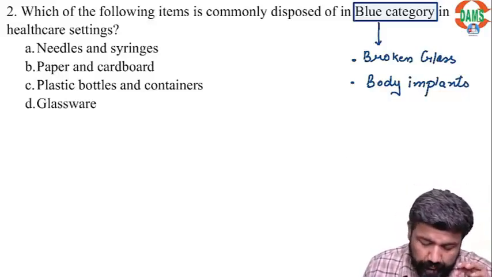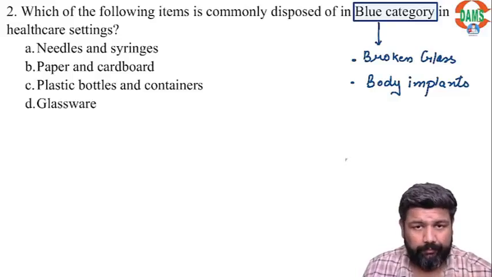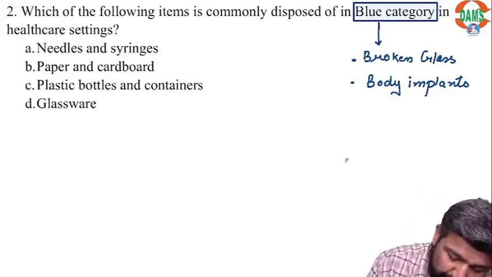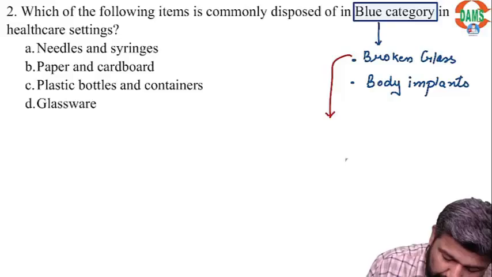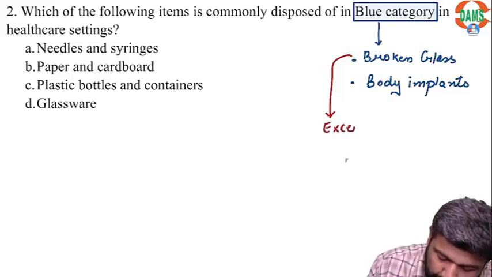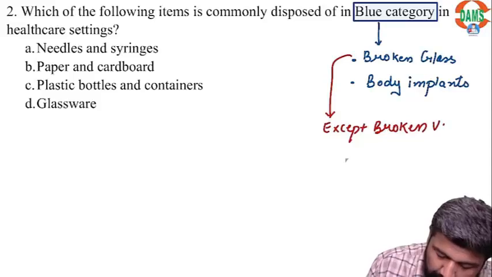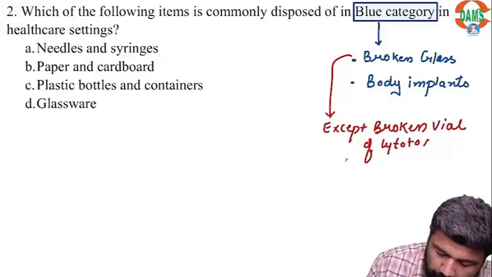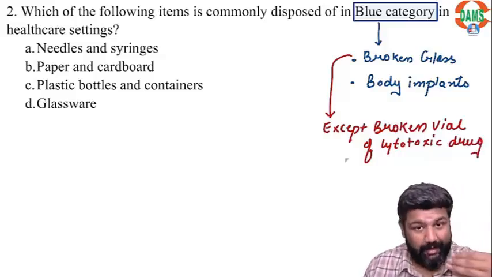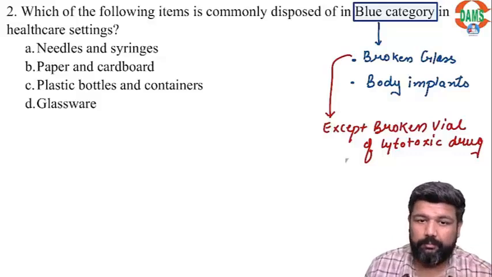Now guys, I want to tell you one thing. What are the exceptions of broken glass? Except a broken vial of cytotoxic drug. If you have an empty vial, it goes in blue.